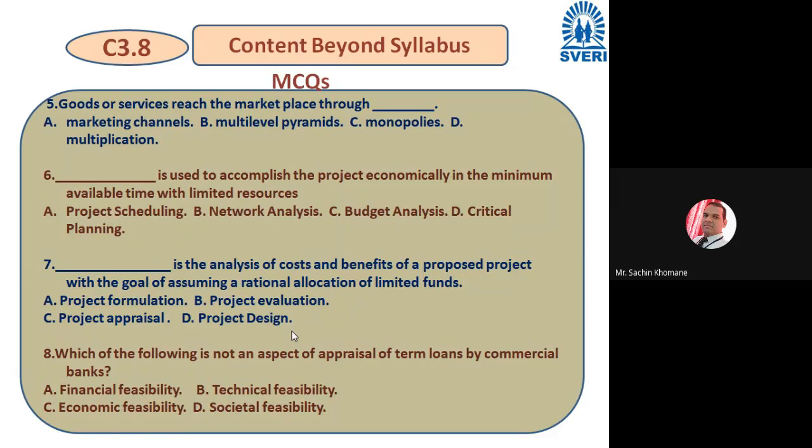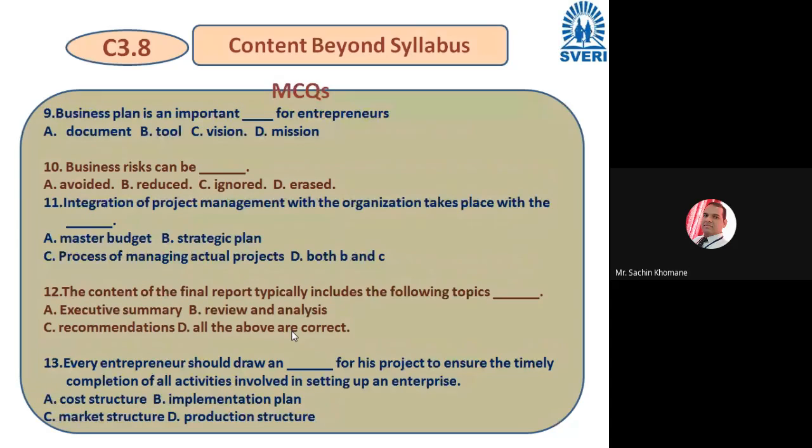Okay, very simple question. Then next very simple question, logical. Business plan is an important dash dash for entrepreneur. Document, tool, vision, mission. What is it? Business plan is an important dash dash for entrepreneur. काय आहे? डॉक्युमेंट आहे, टूल आहे, विजन आहे, मिशन आहे. Very simple question, logical question, general knowledge question, you can say. It is expected, but such a simple question you should answer immediately.